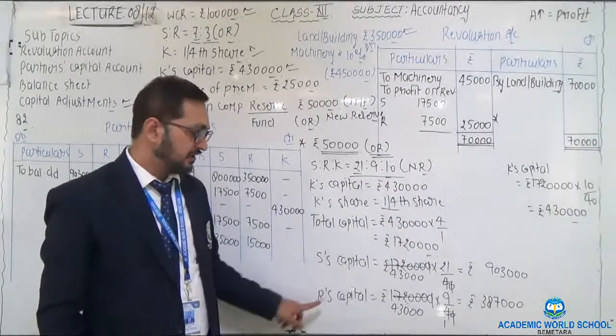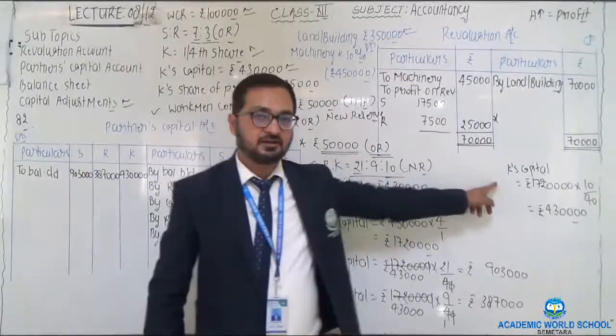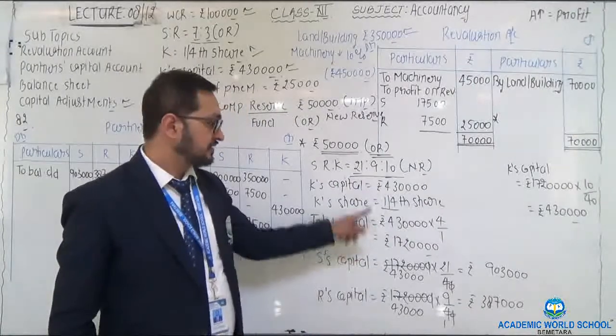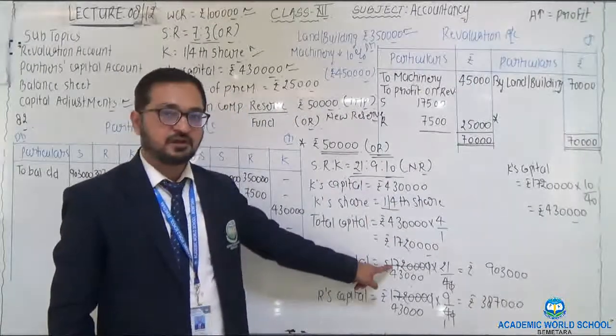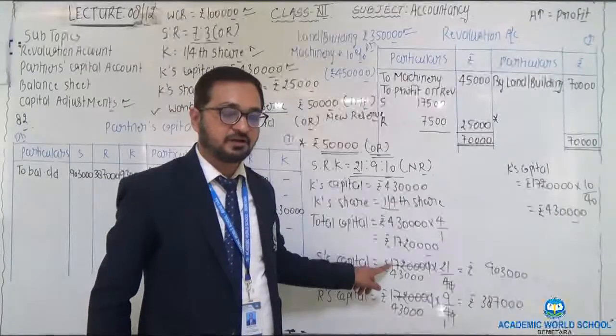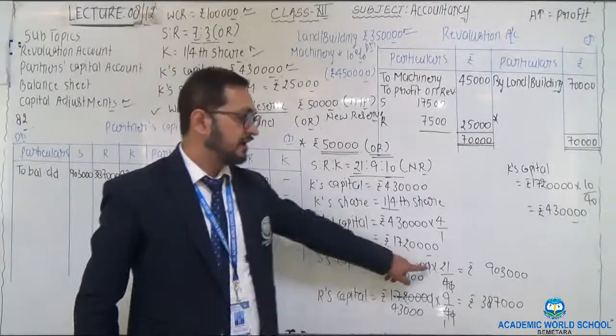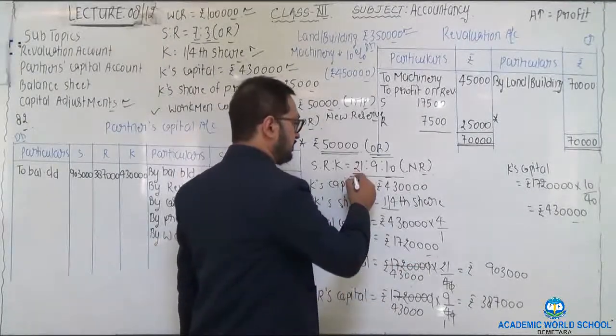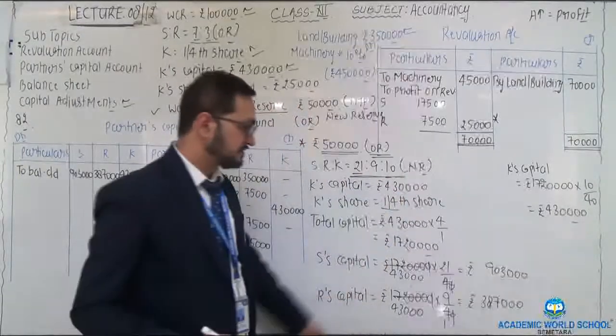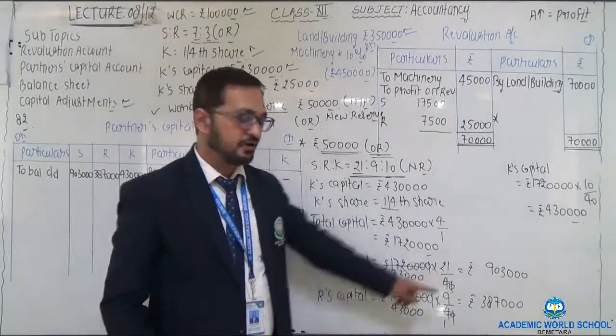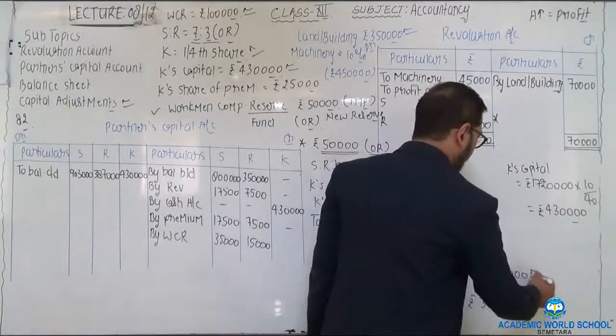So S's new capital, R's new capital, and K's new capital. S's new capital would be equal to 1720, whatever the amount of total capital is, multiplied by the new ratio of S, that is 21 by 40, which gives you 9,03,000 rupees.